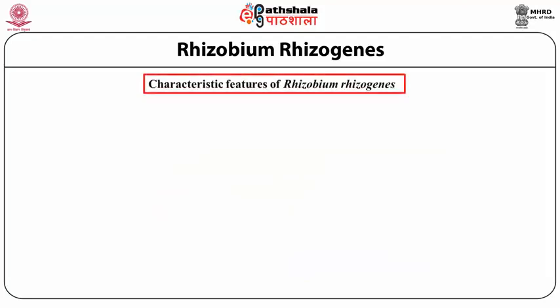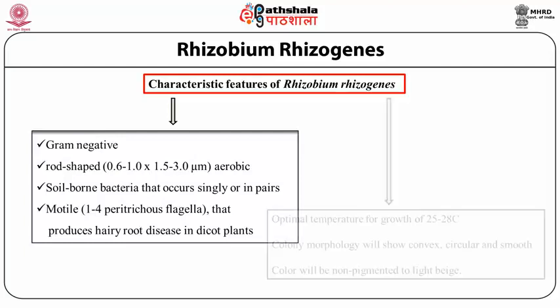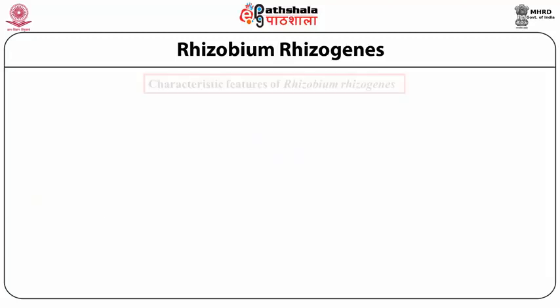The characteristic feature of this bacterium is that it is Gram negative. The shape is rod-like, and the bacteria are present singly or in pairs. The optimum temperature for growth is 25 to 28 degrees centigrade, and in colony morphology it shows convex, circular, smooth colonies.